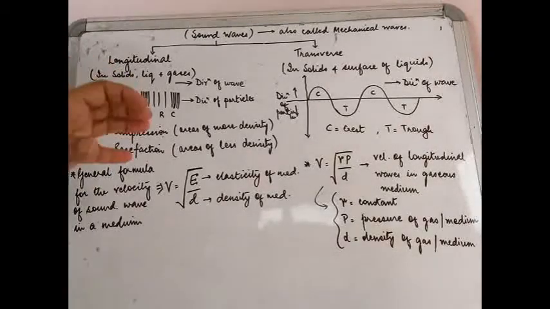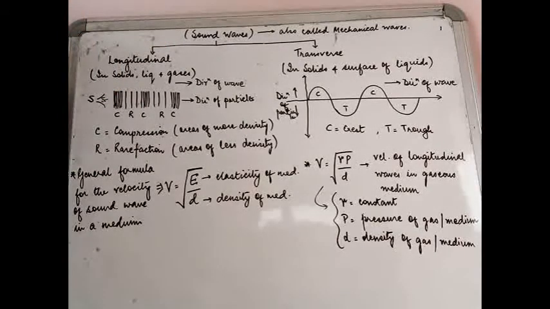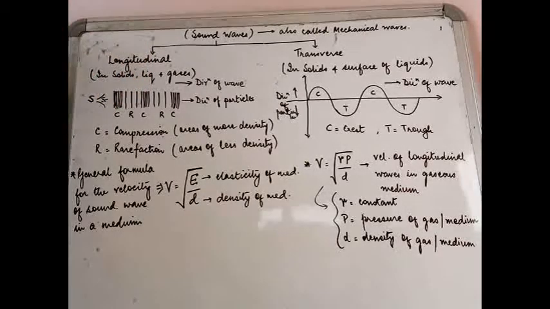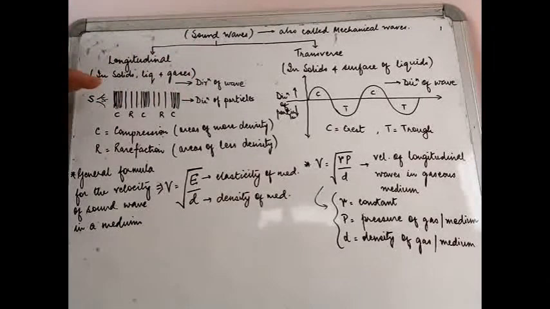Now what happens after that? Remember, this is only a momentary process. The first particle goes and hits the next particle. That next particle gets into motion and goes and hits the third particle. So the disturbance that was created at the first particle has traveled to the second, the third, then the fourth and so on. That disturbance starts moving away from the source. Now have a look at the very first particle.